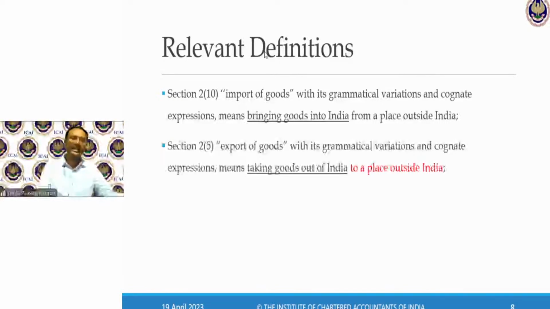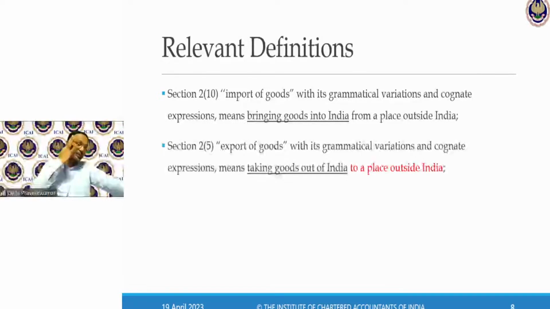Section 11 deals with import and export of goods. Section 13 deals with services. Now, some important definitions. These definitions, import of goods, export of goods, examination, expect a 1 mark MCQ question or maybe no doubt a 3 marks customs law question. Define the term import of goods. Define India. Define the territorial waters of India. These are the theory questions which can also be tested for 3 marks.